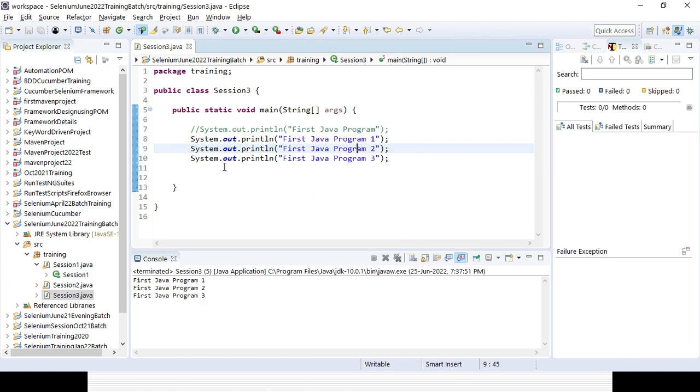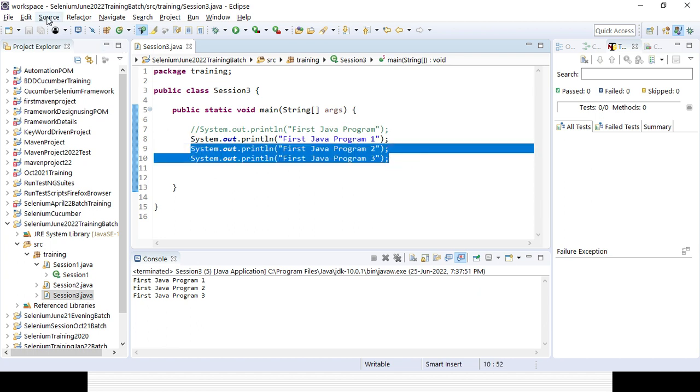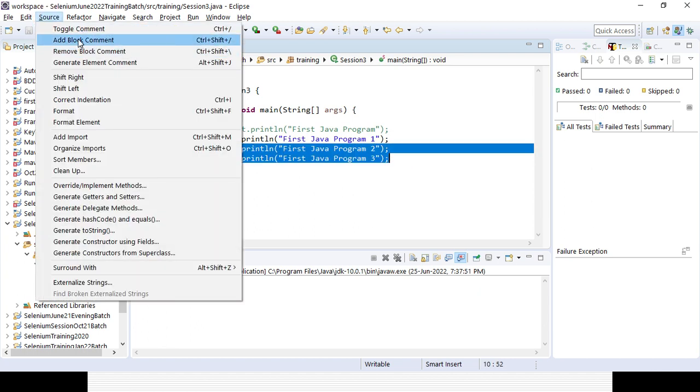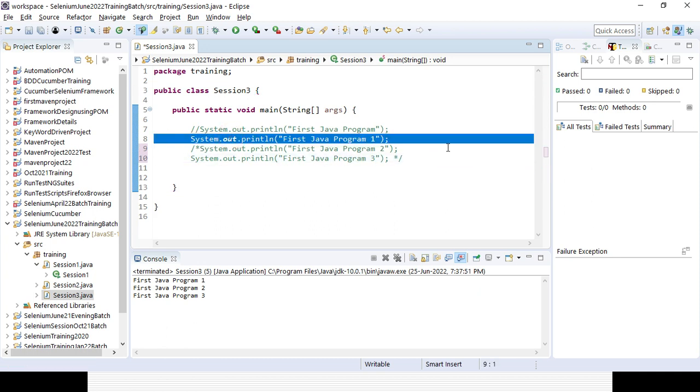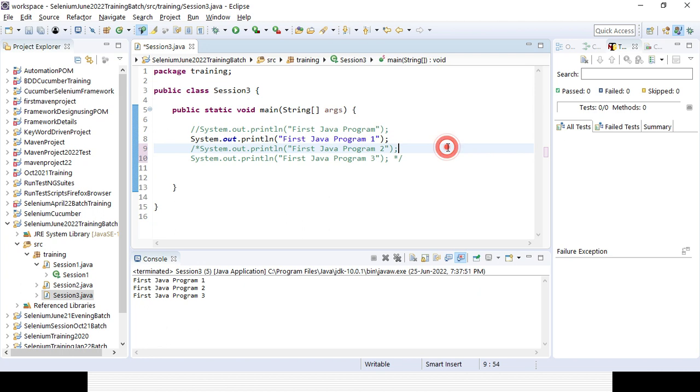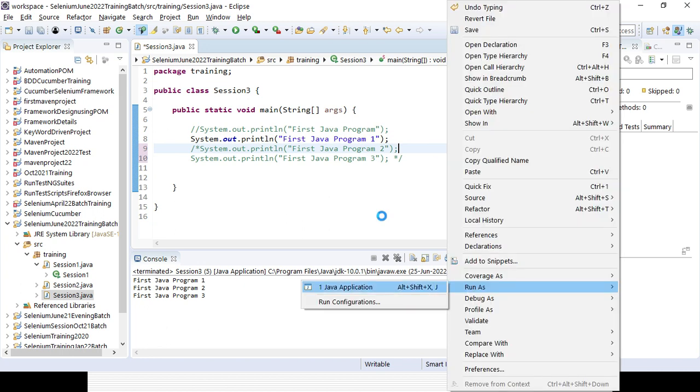But in case you want to comment multiple lines, there are options available here. You can go to Source and click Add Block Comment. The other option is to give slash star at the starting line, go to the end line, and give star slash. You can see that both lines are commented, so now only one active line is there. So that is the three ways you can comment out.